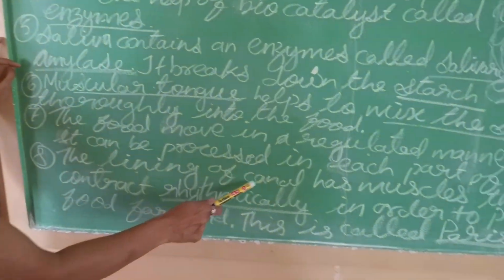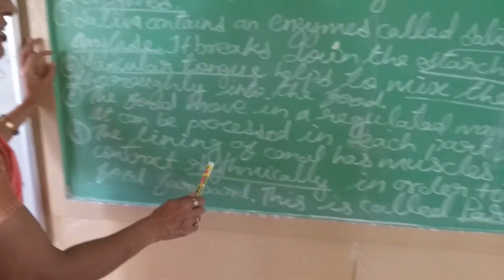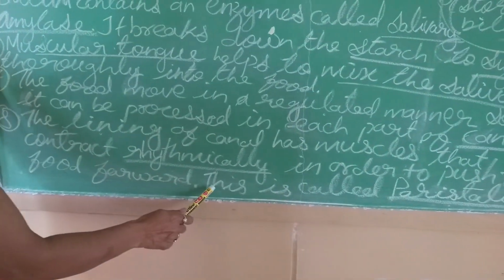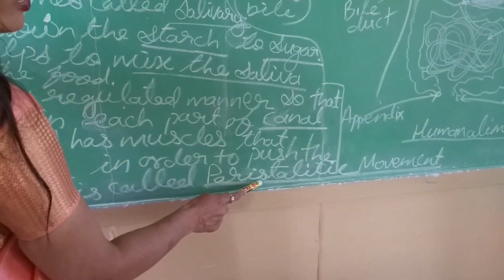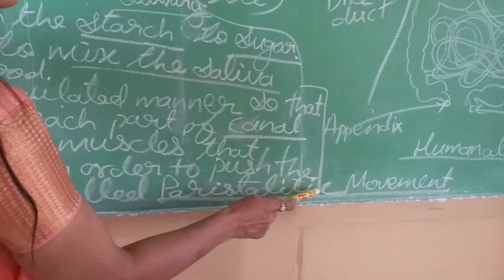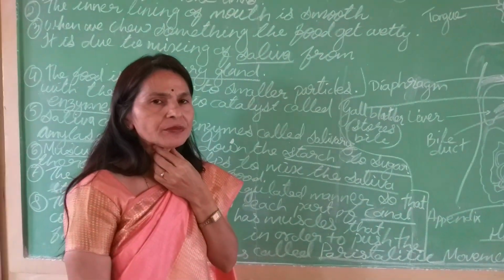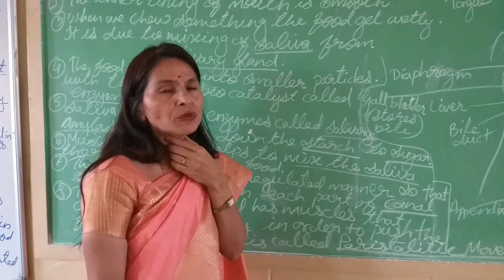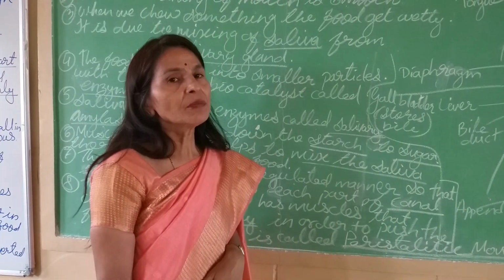Now the lining of the canal has mucus, and the muscles contract rhythmically in order to push the food forward. This is called peristaltic movement. See the spelling: peristaltic, peristaltic movement. If you swallow your spit, you will find an up and down movement in your throat. This up and down movement of our food pipe is nothing but the peristaltic movement.